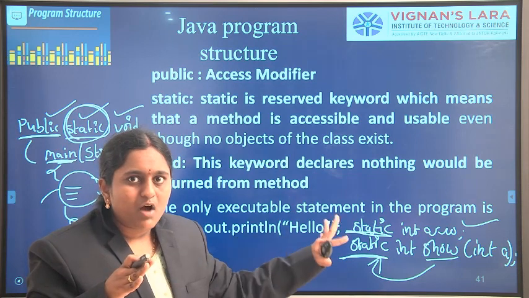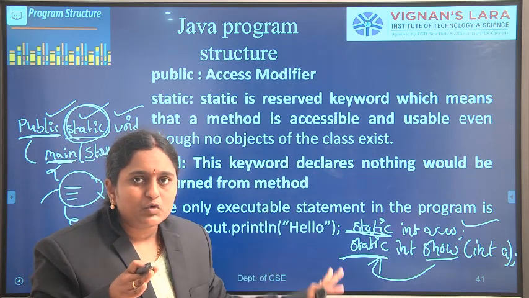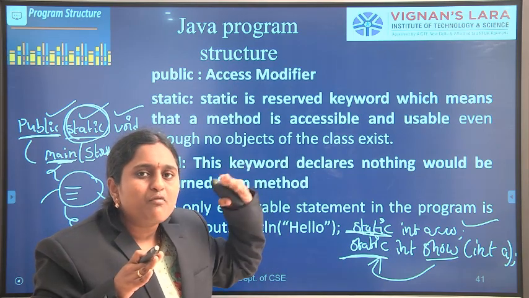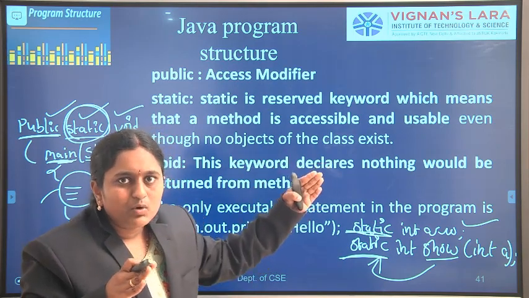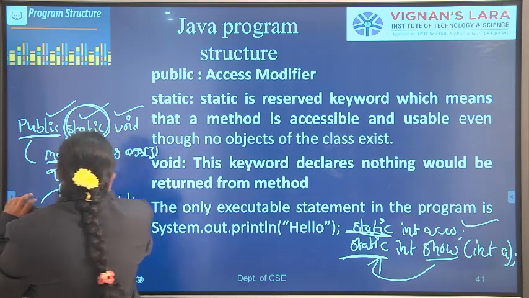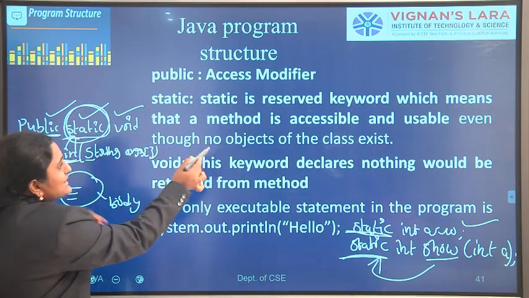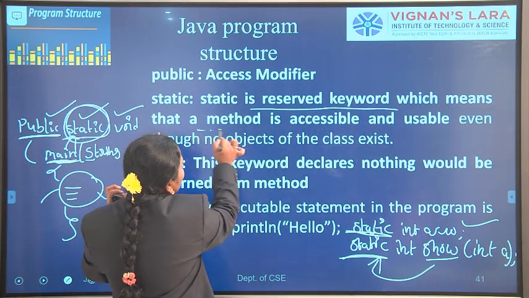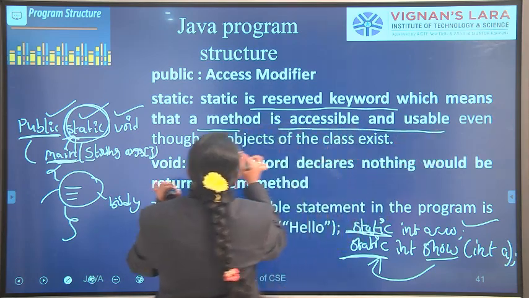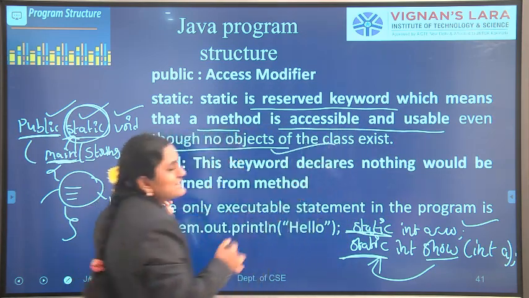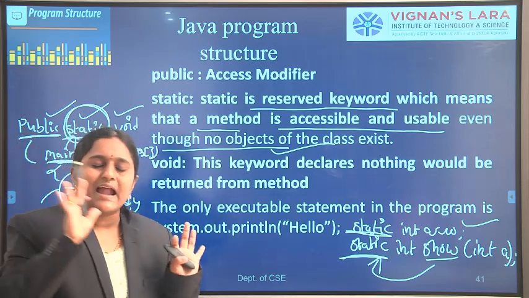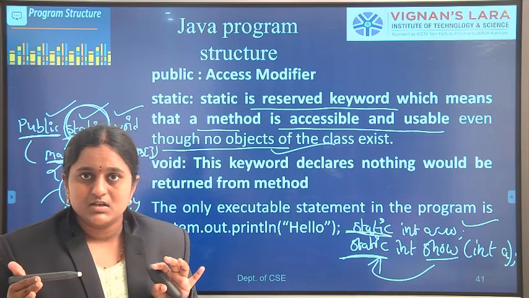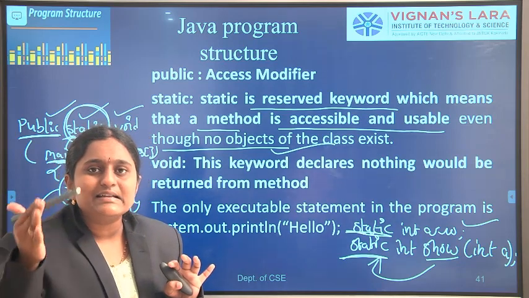So in Java, only the main method of the program could be loaded into the memory. Apart from that, everything would be contained in the form of bytecode. In this one, the main method contains static. Static is the reserved keyword, which means that a method is accessible and usable even though no objects of the class exist, because static variables and static methods could be executed without the help of any objects. So our main method contains the static keyword.